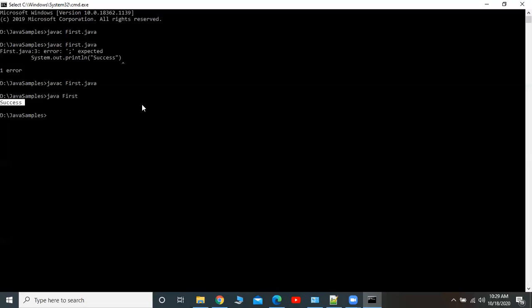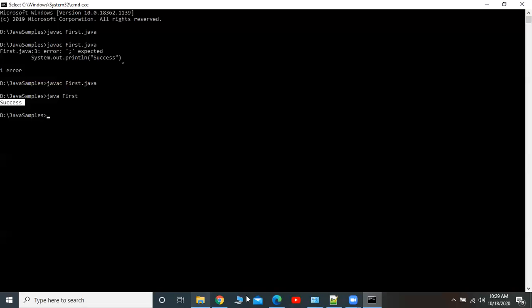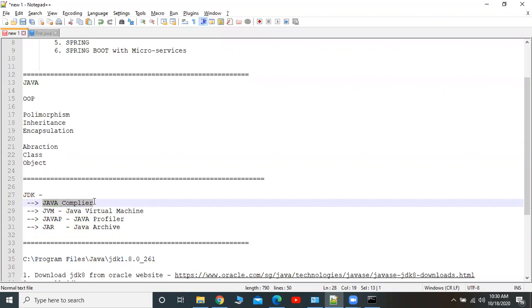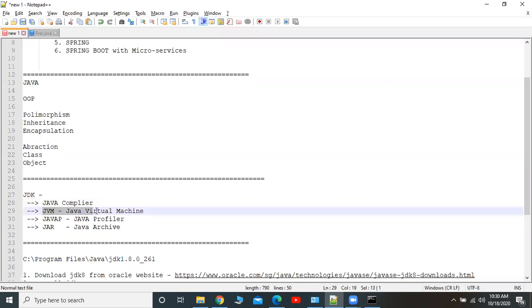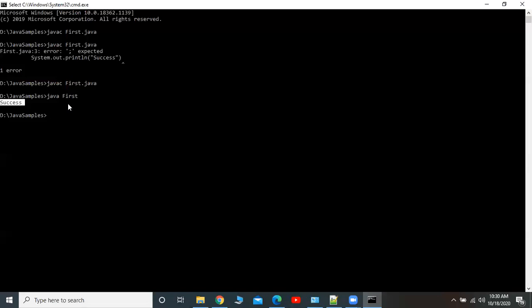Next, we will see, now we know very well what the compiler and the JVM are. The Java compiler's purpose is to convert .java file into .class file, and the JVM, Java Virtual Machine, executes our .class file. The third one is called the Java profiler. A profile is like a CV.